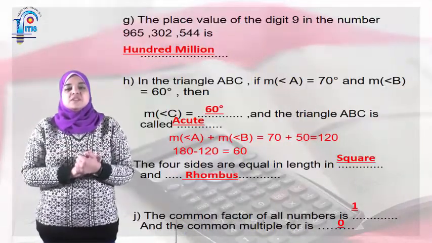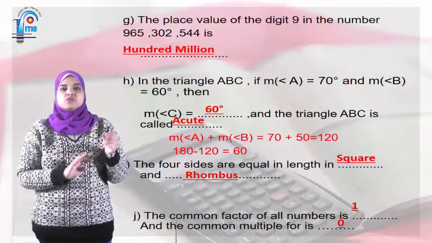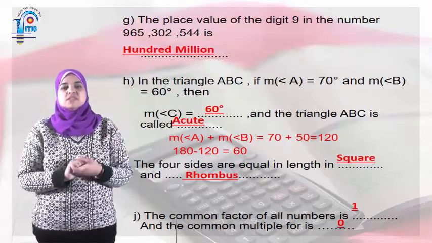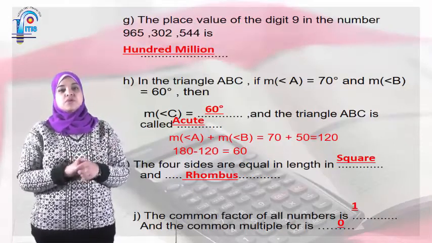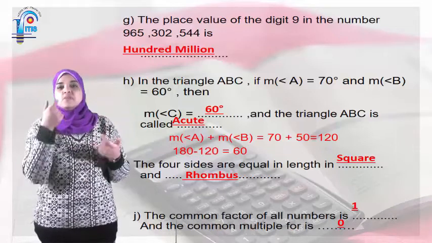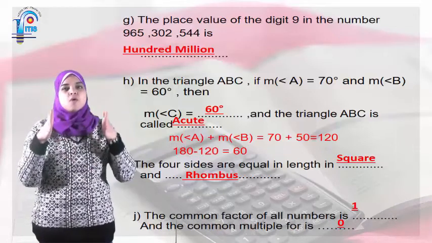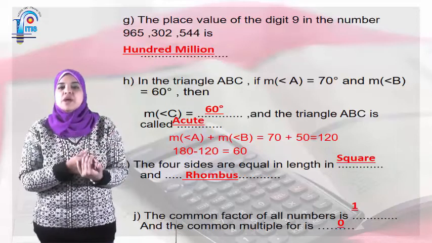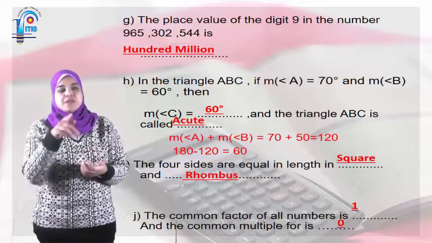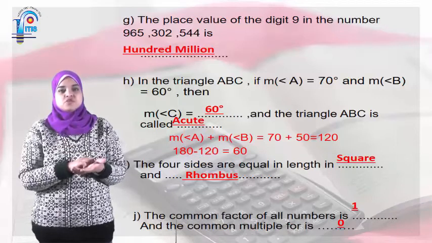The place value of the digit 9 in the number 965,302,544. Here I need the place value. So what's the meaning of place value? Place value is the home of the number. So here 9 is 100 million. And you have to put the comma to answer this question too.